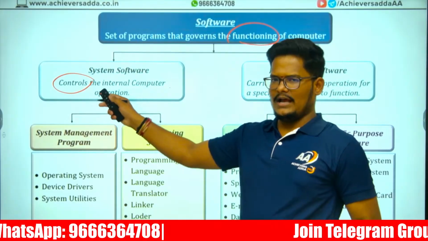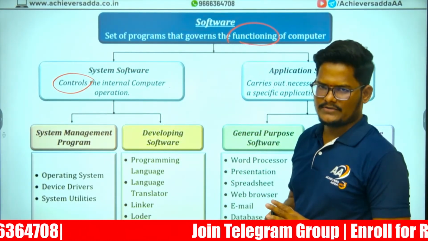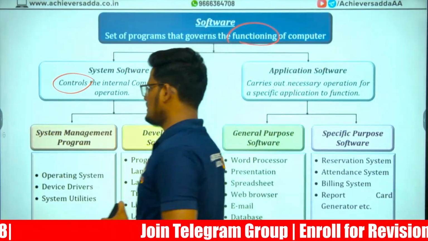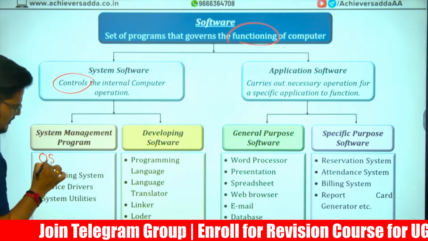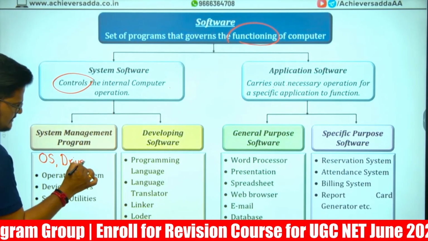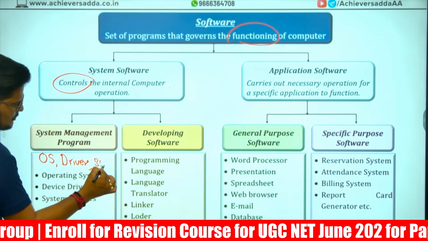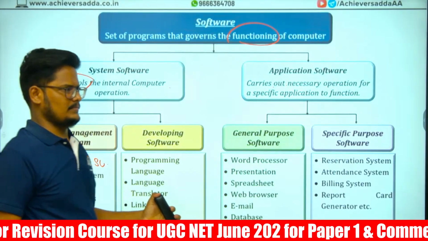We have two types of system software. One is system management and the other is developing software. For system management, to run a computer we require the operating system at minimum, device drivers, and system utilities, the three things for managing the computer.